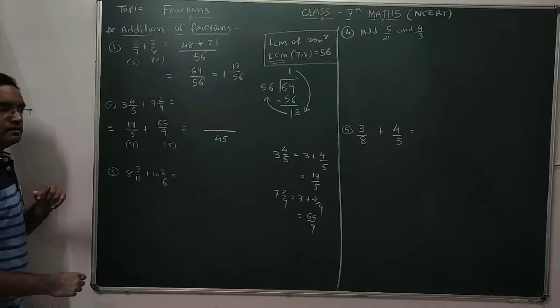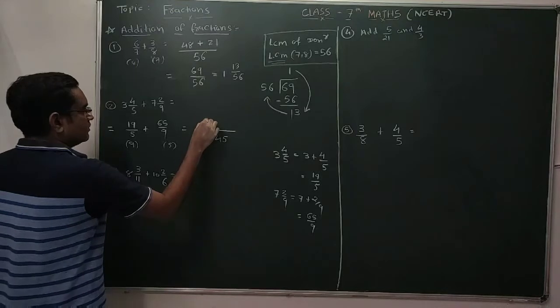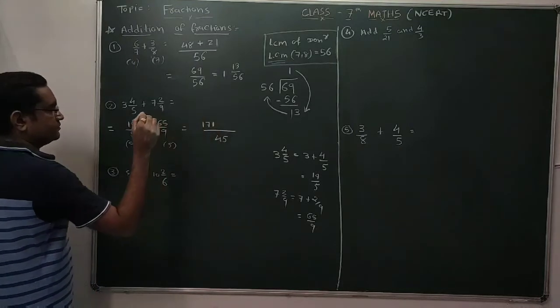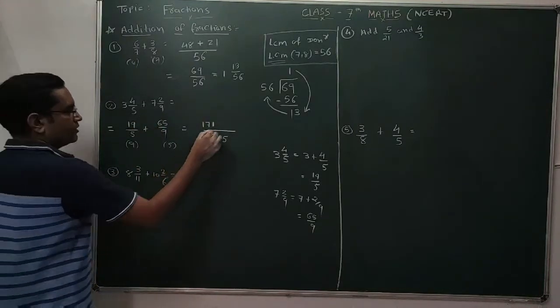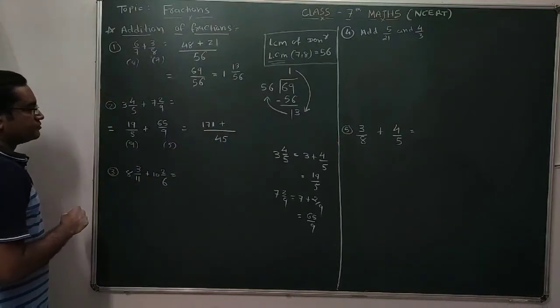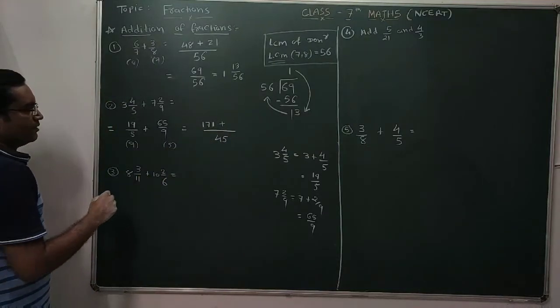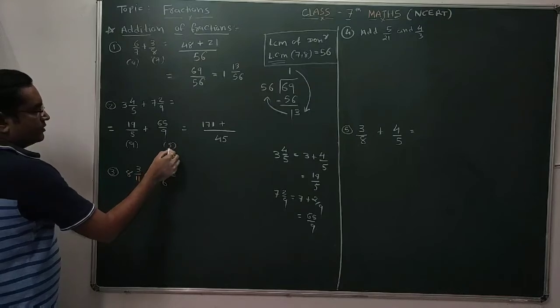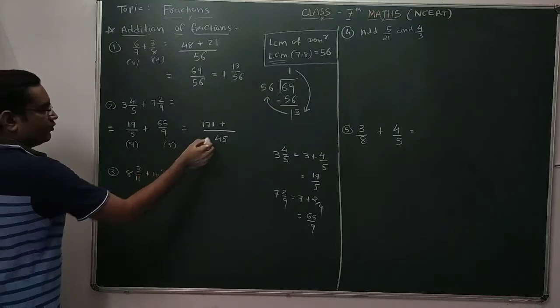So 19 nines are, I think, 171. Plus, the tables should come to you. Yes, 9 fives are 45.